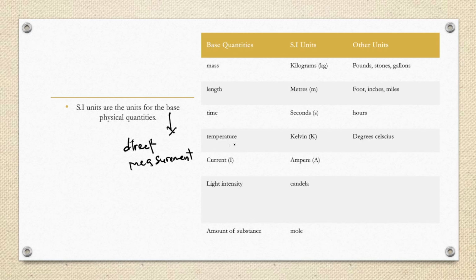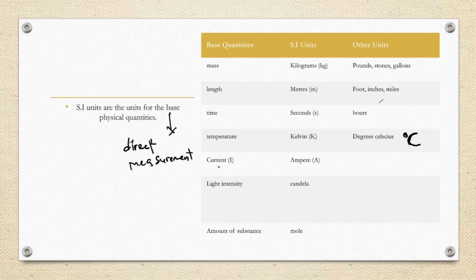Then temperature, the SI unit is the Kelvin, other units, degrees Celsius. Kunyangwe tikaenda kukliniki kazhinji temperature yedu aimeasure in Kelvin. Measurement yavanotudza degrees Celsius. But because of some complications, vakaona kuti Kelvin iri more efficiently used than the degrees Celsius.